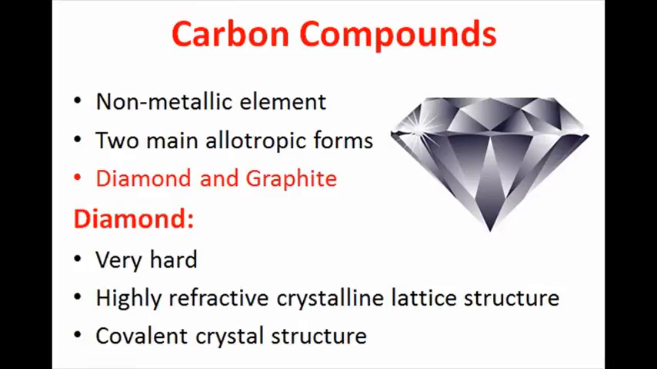We have discussed till now the versatile nature of carbon and a little about hydrocarbons. Now we will discuss more about carbon compounds. So stay tuned for a few minutes with me. We know that carbon is a non-metallic element. It exists in 2 main allotropic forms, that is diamond and graphite. Diamond is a very hard substance and it has a highly refractive crystalline structure. The covalent crystalline structure of diamond is responsible for its hardness.